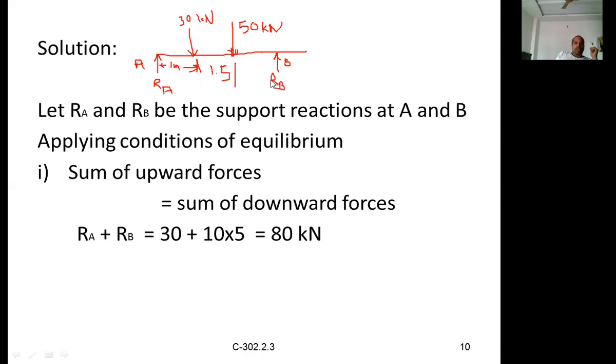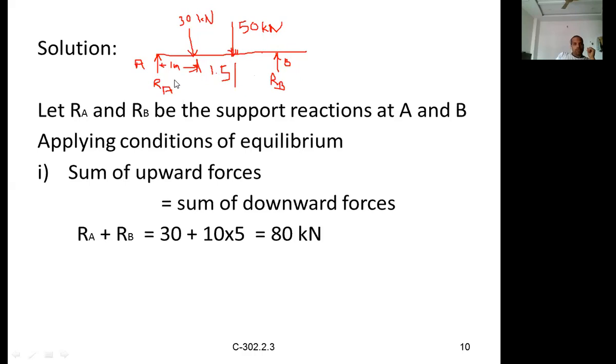That's why we first calculate the anti-clockwise moment, that is RB into 4, force into distance. The force is the unknown reaction, RB into 4 meters. RB into 4 is equal to the clockwise moments. Clockwise means these two loads are likely to rotate the beam in the clockwise direction, which is why they create clockwise moments.